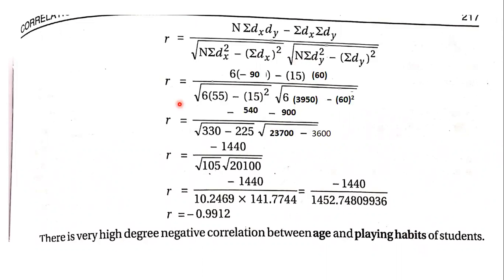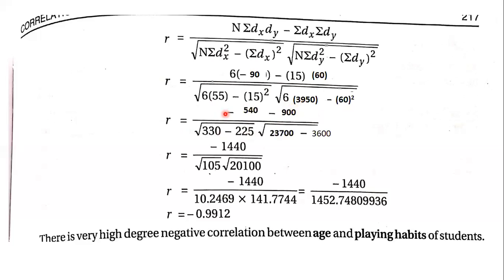Then 6 into minus 90 is minus 540. 15 into 60 is 900. Divided by square root of 6 into 55 is 330, minus 15 square is 225. Then into square root of 6 into 3950. 3950 into 6 is 23,700, minus 60 square is 3,600.